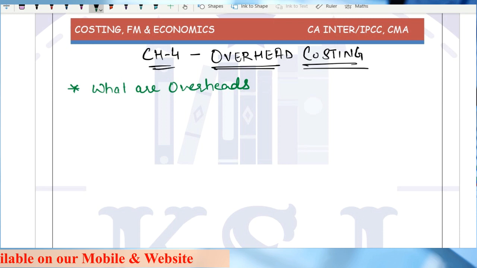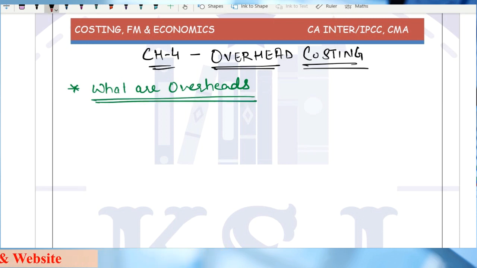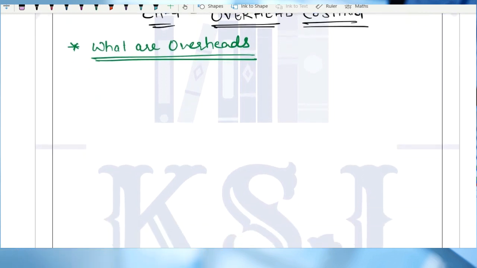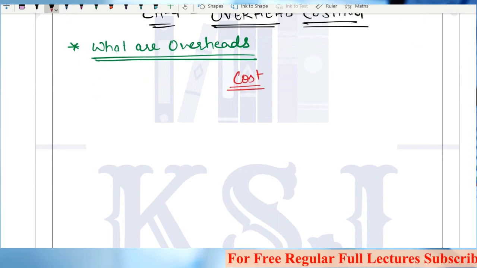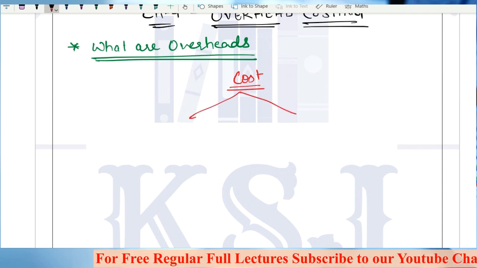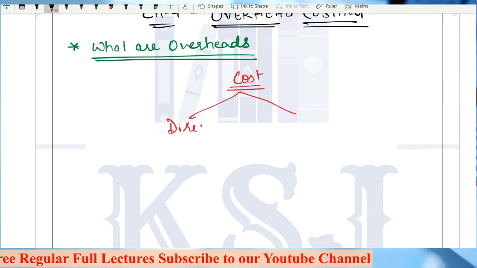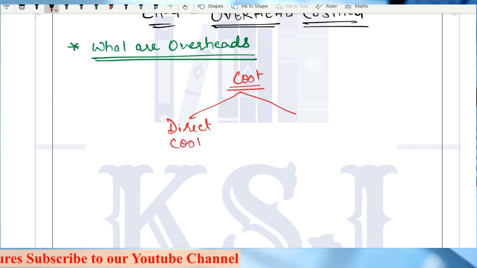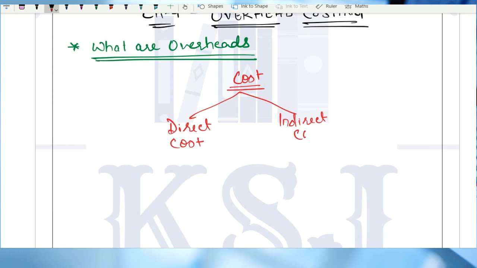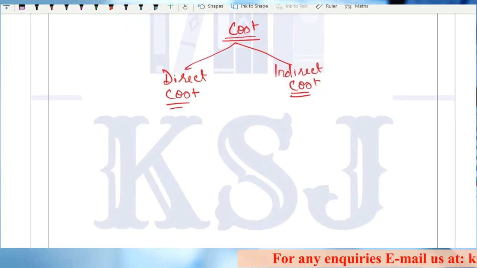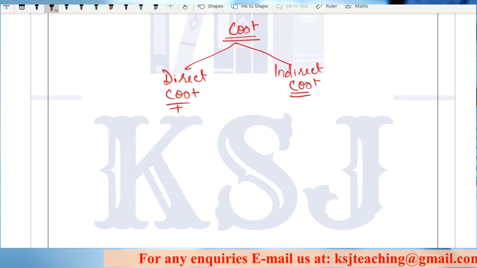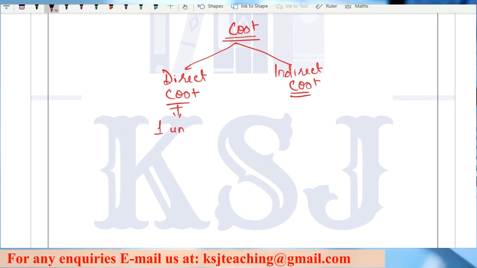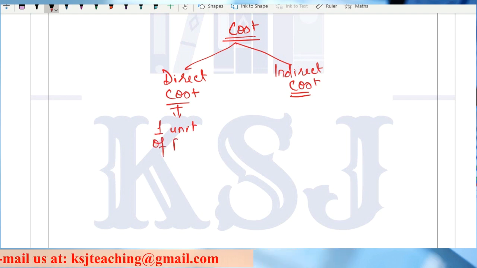What are overheads? When we covered the chapter on basics of costing, I told you about the types of cost. There are two types: one is direct cost and the other one is indirect cost. Just revise once. What is direct cost? The direct cost is that cost which can be identified in one unit of finished good, right?